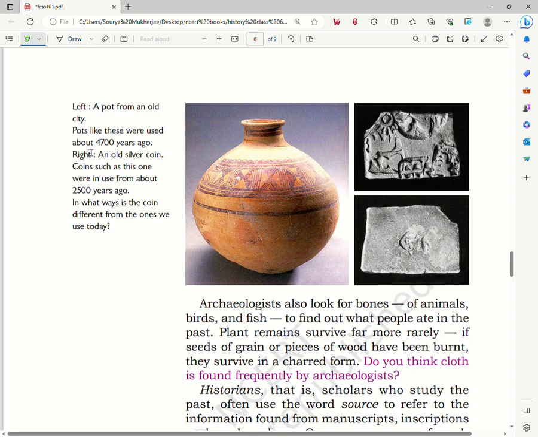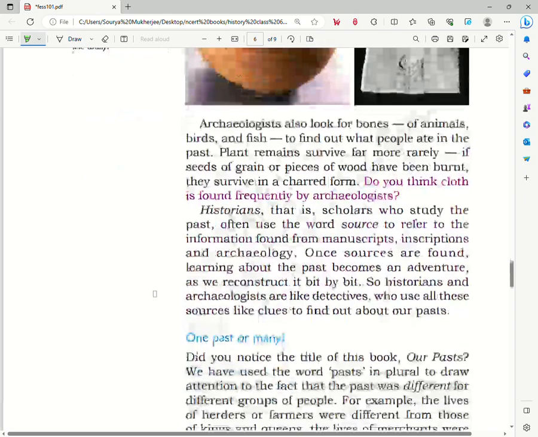Now this particular pot that we see was used about 4700 years ago, and towards the right we see a picture of an old silver coin. These type of coins were used around 2500 years ago.